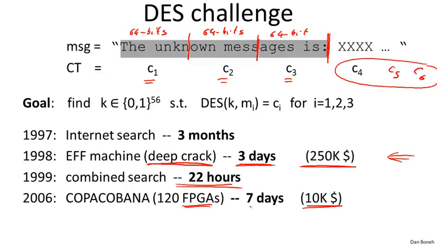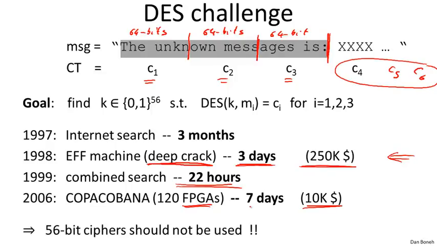You can break DES already very quickly. So the lesson from all this is essentially 56-bit ciphers are totally, totally dead. And so the question is what to do. People really liked DES. It was deployed in a lot of places. There were a lot of implementations. There was a lot of hardware support for it. So the question was what to do.